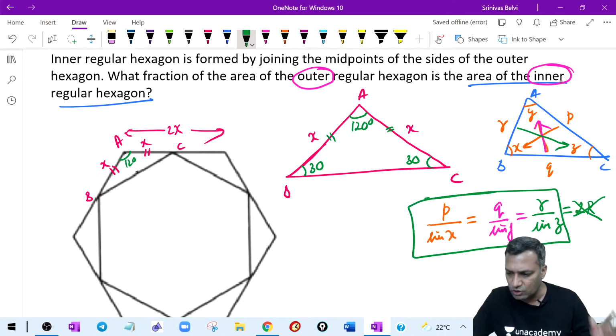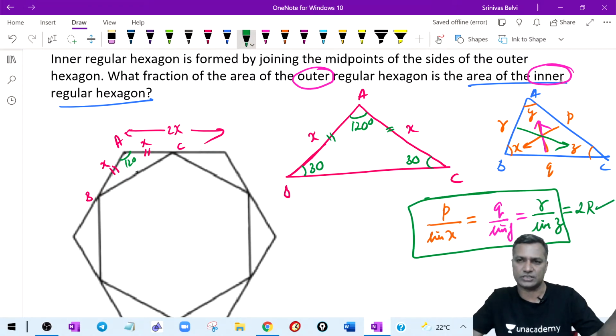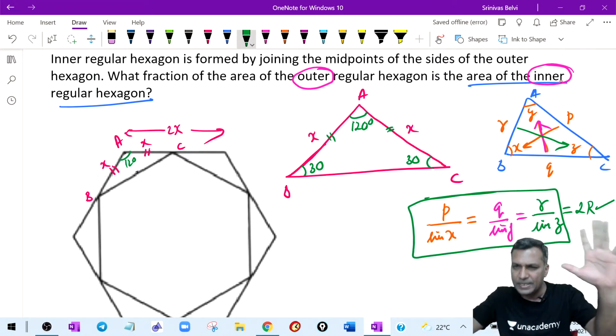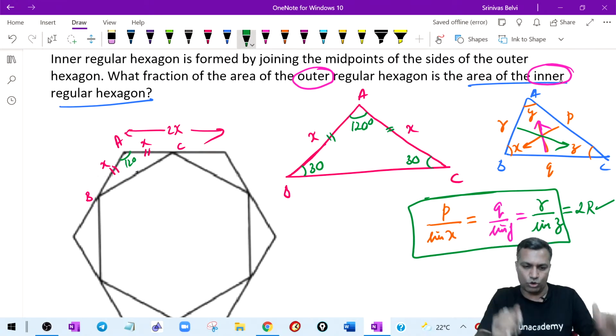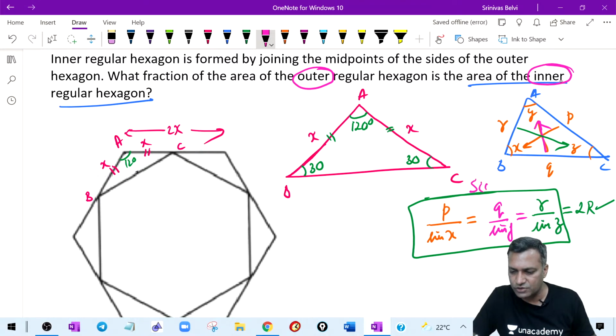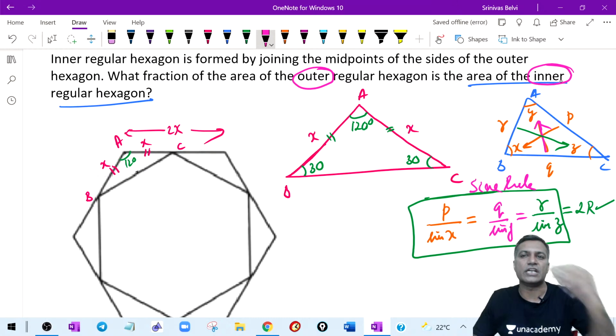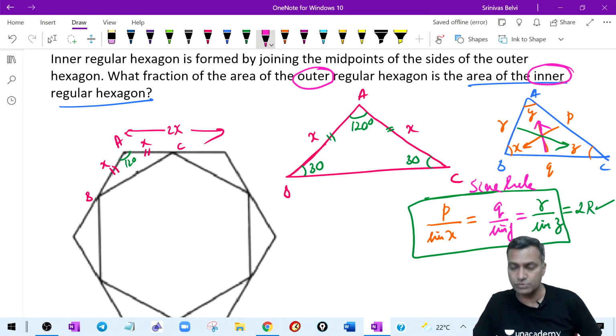In case you want to find the circumradius, sure, I can use this. There is absolutely no problem. You want to complete this thought, it looks like this. But in this question, the thought of sine rule was enough for me. If this thought had come, I would have closed this question in 20 or 30 seconds.